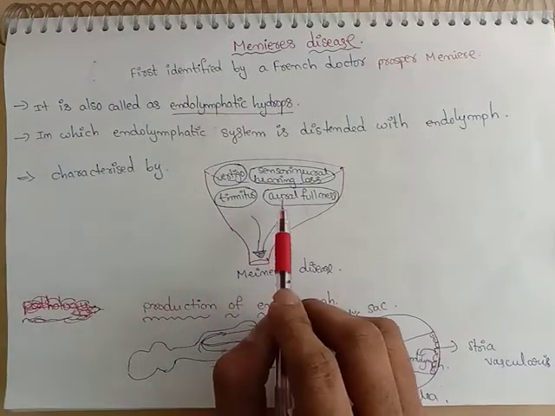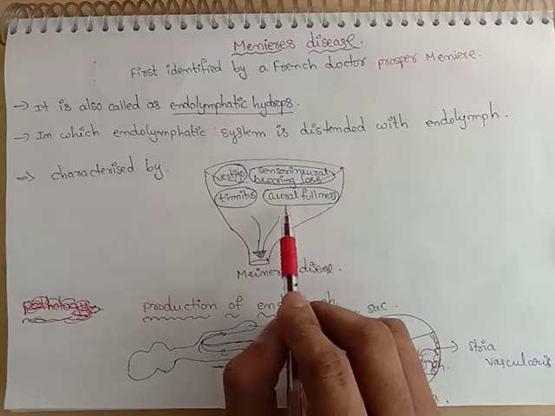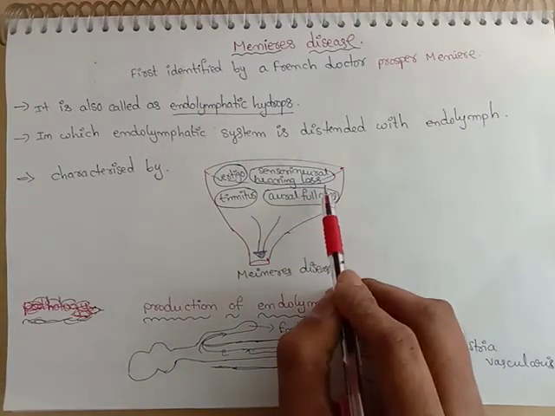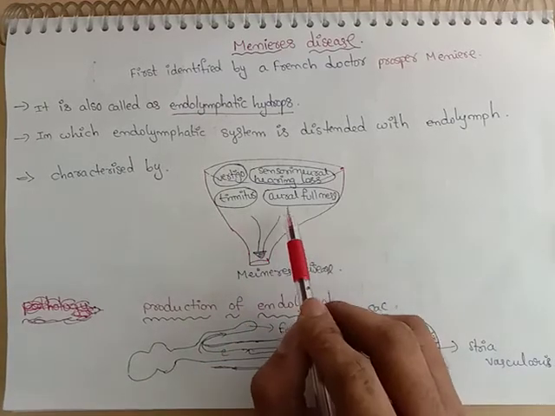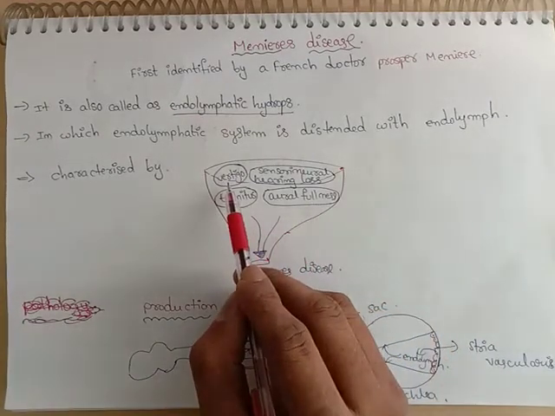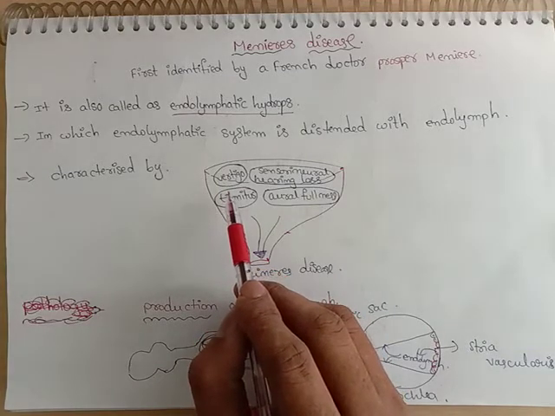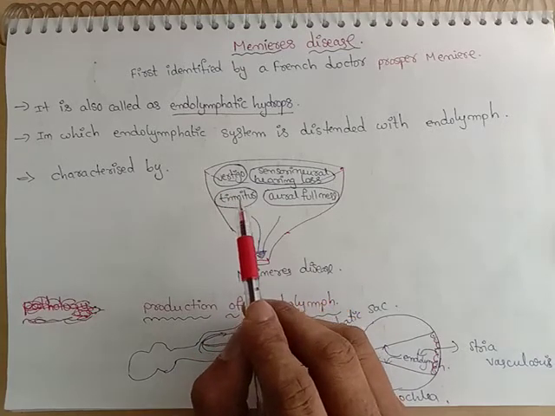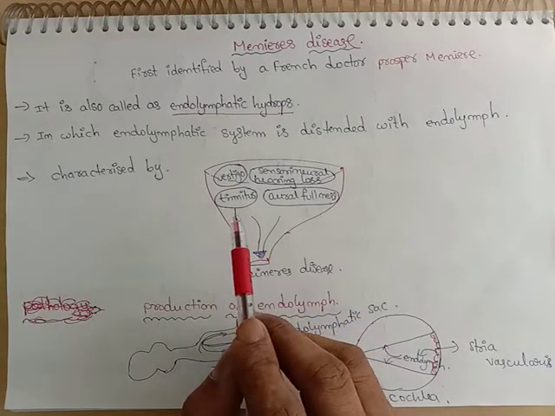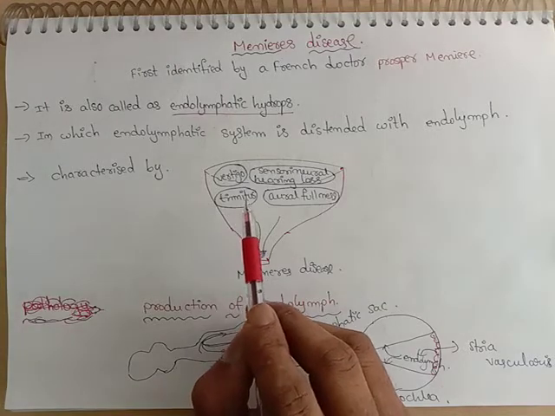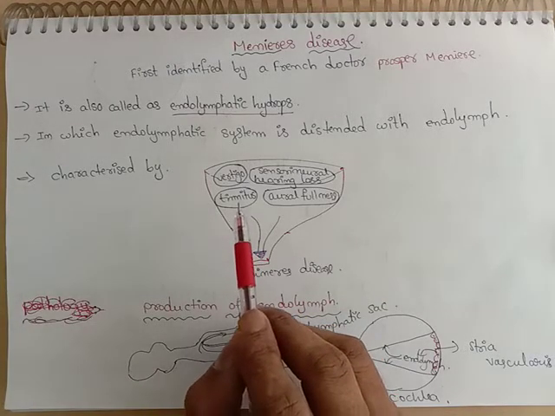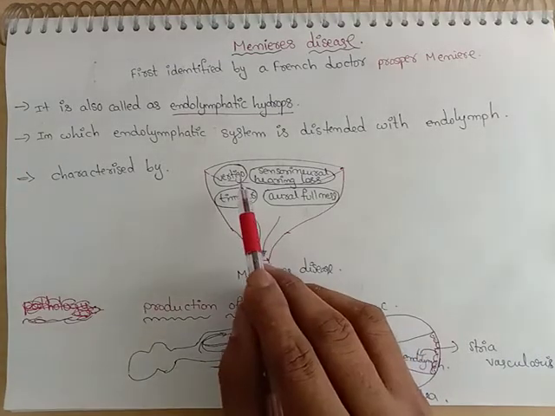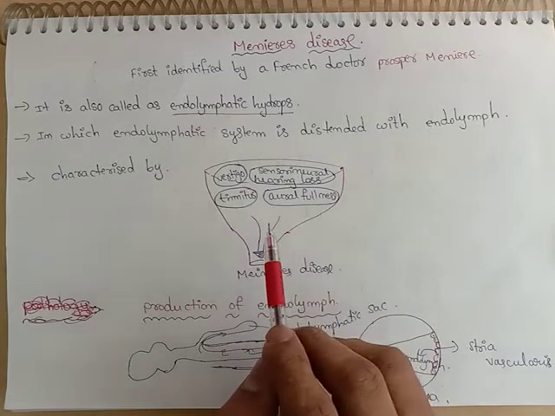It is characterized by four symptoms: vertigo, sensorineural hearing loss, tinnitus, and aural fullness. Vertigo is characterized by nausea and vomiting, where the person feels the surroundings are rotating around him, or he can also feel that he is rotating around himself. It is all associated with nausea and vomiting.